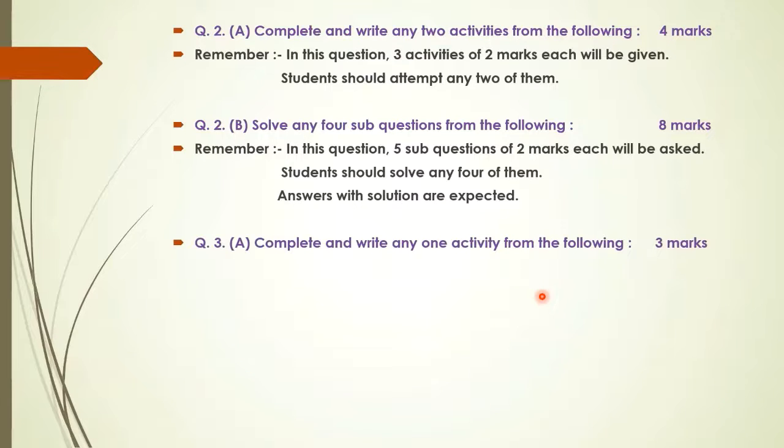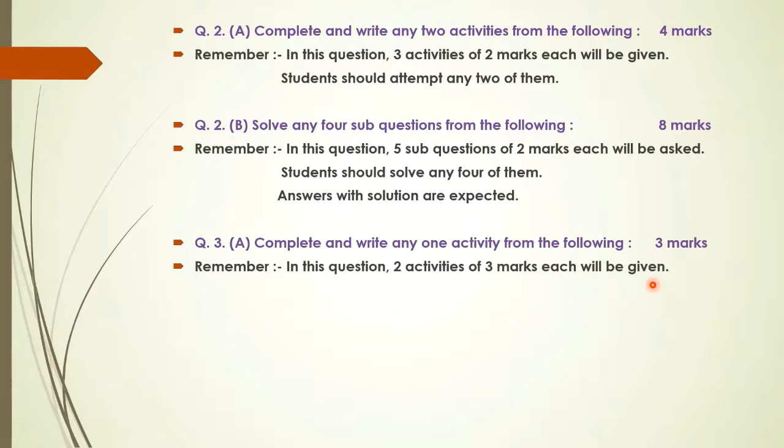Then question number 3A. Again an activity based question, but here you will be completing only 1 activity of 2. So complete and write any 1 activity from the following, 3 marks. Here 2 questions of 3 marks each will be asked, and you have to attempt any 1.